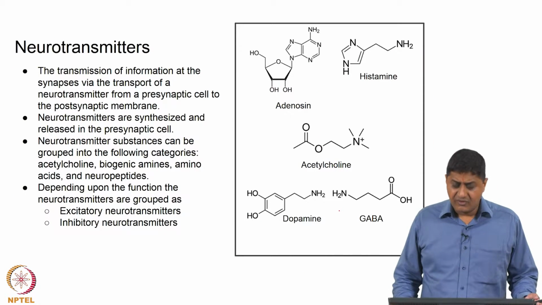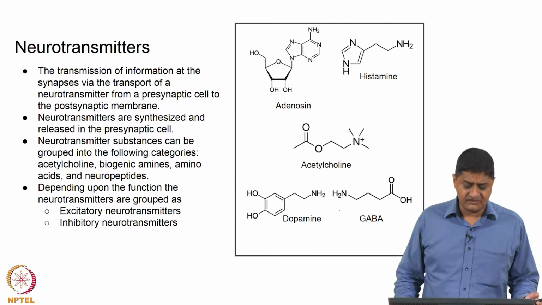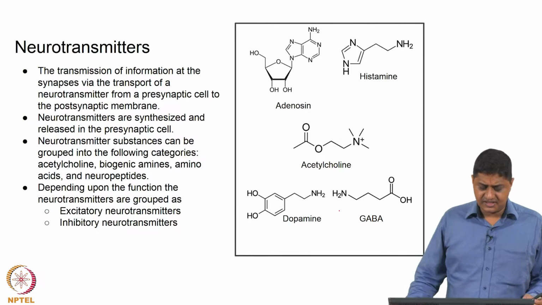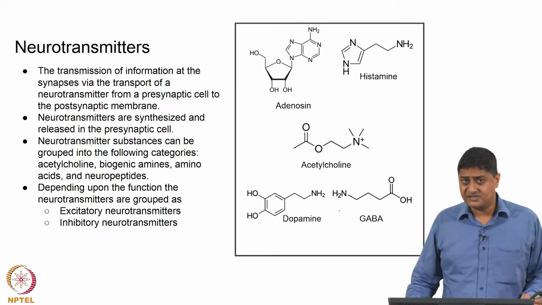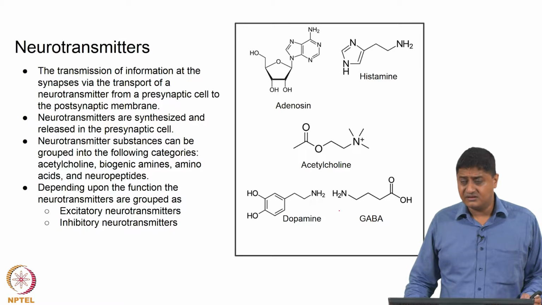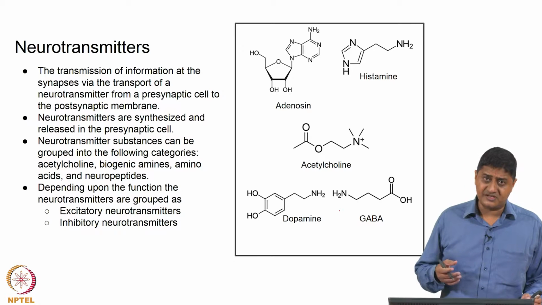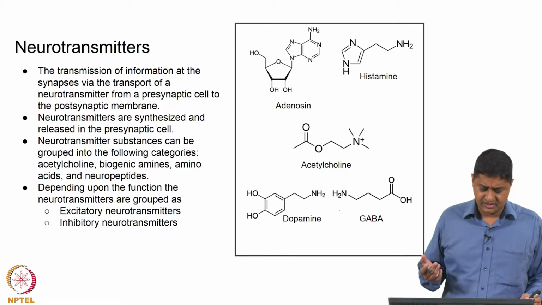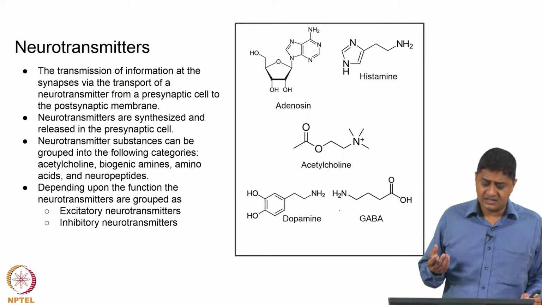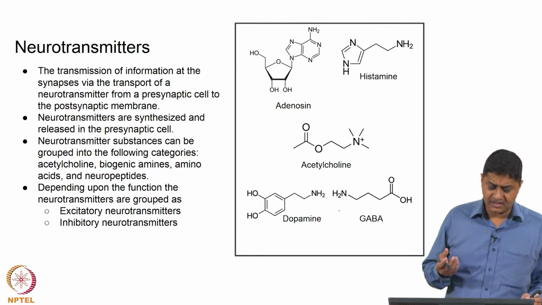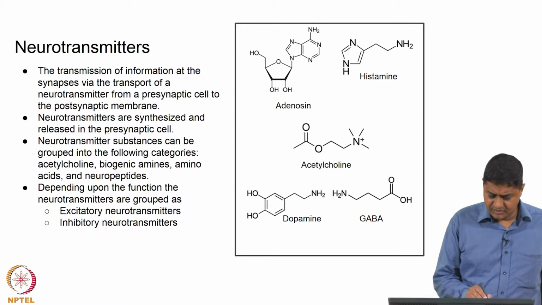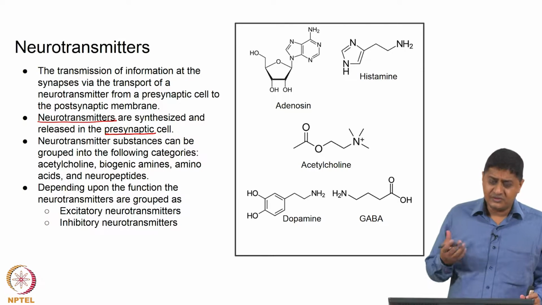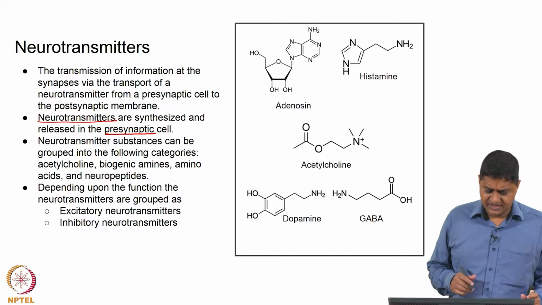Okay. What are the neurotransmitters, or what are the chemicals that we are talking about? Right. So, basically from a presynaptic cell, this chemical gets transported by diffusion to the postsynaptic cell, where it is detected and a response is generated, right. And these chemicals are synthesized and released in the presynaptic cell. Usually neurotransmitters are classified into various categories.